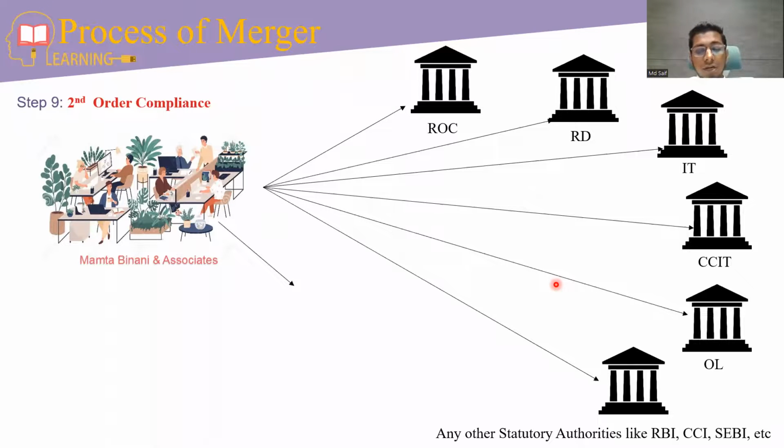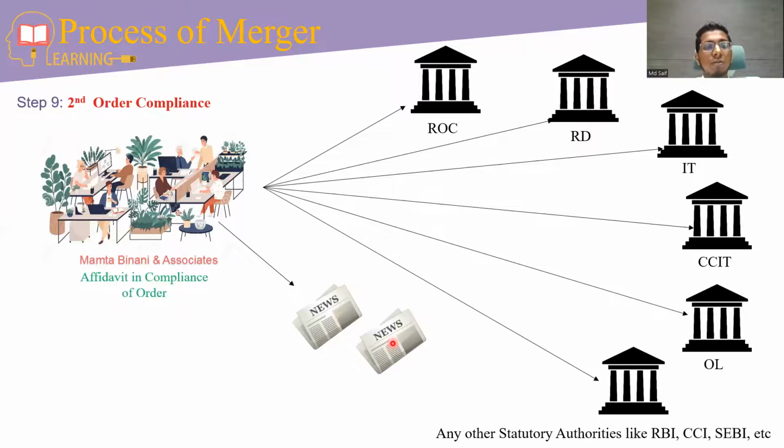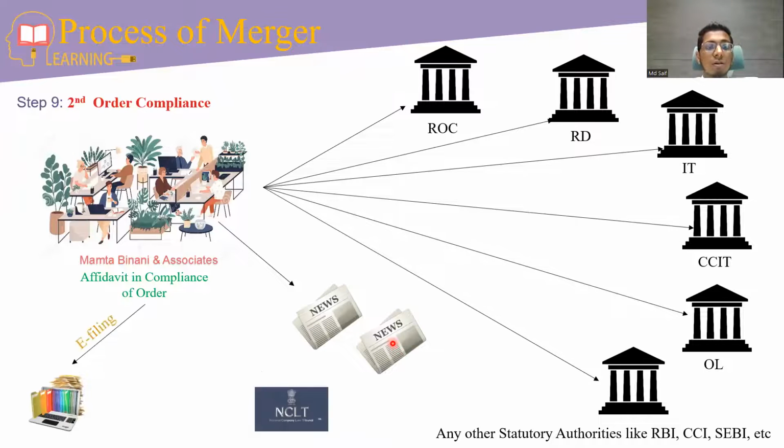And in second order compliances, there is one extra compliance, that is newspaper advertisement. We have to publish the notice in two newspapers, English and regional language. Then we have to serve the affidavit in compliance of order through the NCLT portal first, then physical filing.